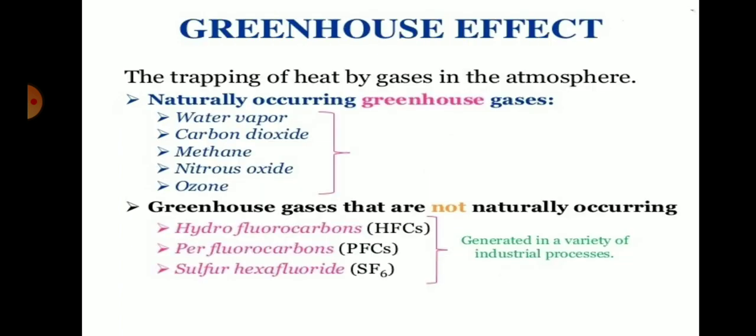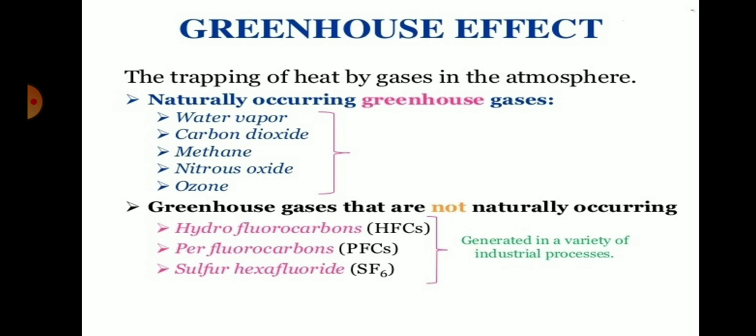This ozone depletion is linked to the greenhouse effect, because greenhouse gases trap heat in the atmosphere. Basically the greenhouse effect is carried out by carbon dioxide and carbon monoxide. Naturally occurring greenhouse gases are water vapor, carbon dioxide, methane, nitrous oxide, and ozone.